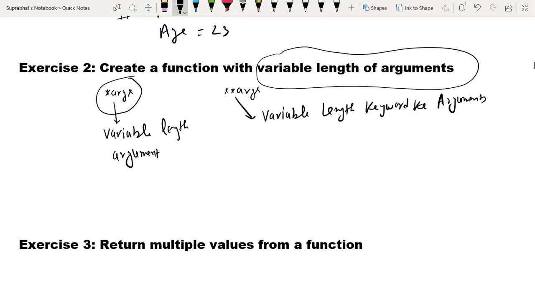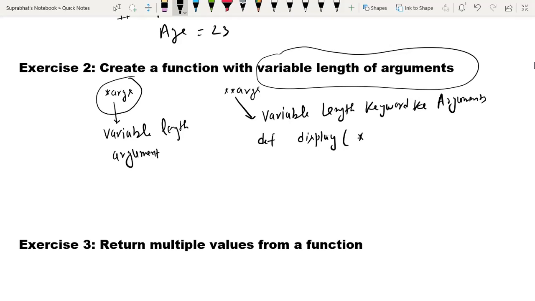Okay, so create a function with variable length argument. How will we create the function? Simply, like the def keyword, suppose I create a function display, and here I don't know how many parameters I can give, so I simply type asterisk, then give any name.